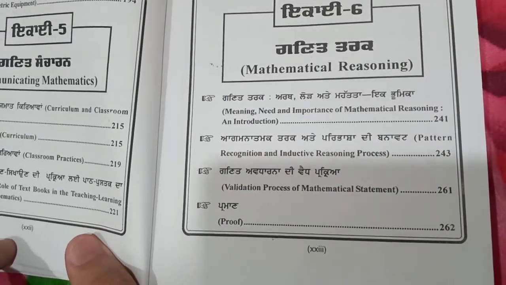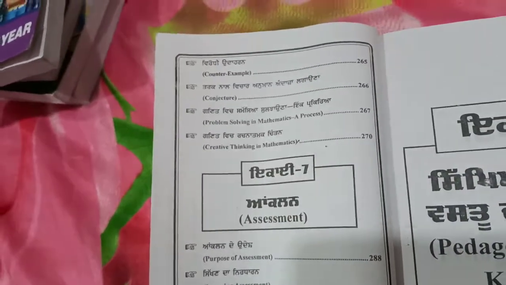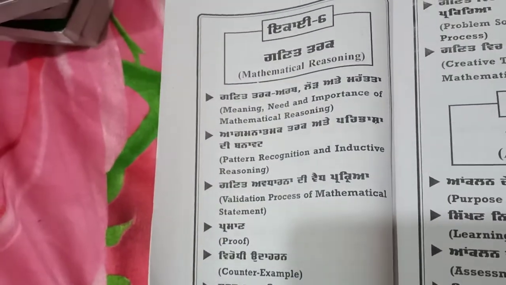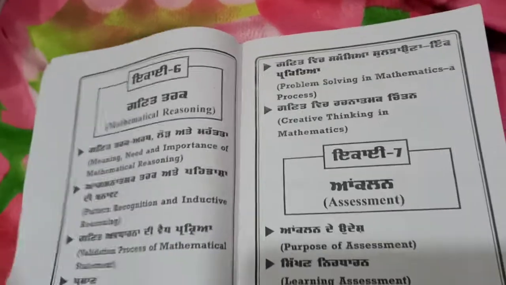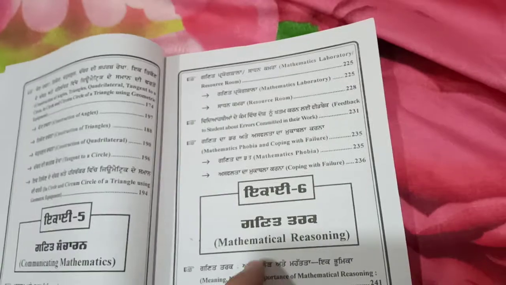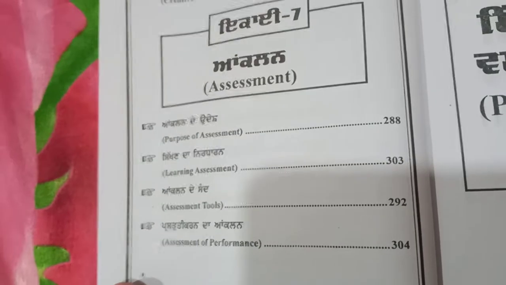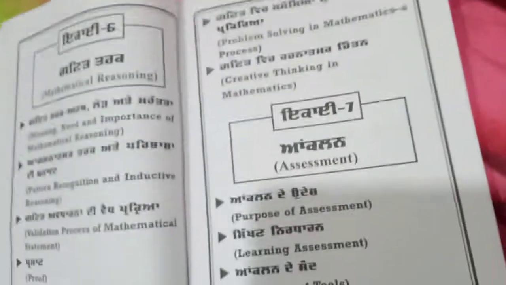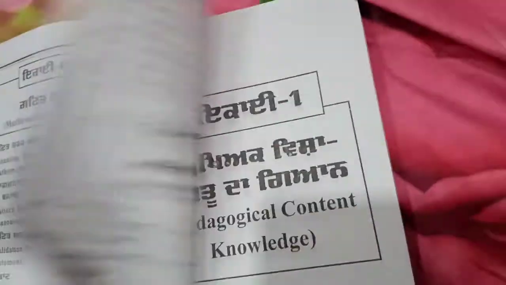Now check out Unit 6 mathematical reasoning, meaning, need and importance of mathematical reasoning, recognition and inductive reasoning process till creative thinking in mathematics. Now we have to check out Unit 7 assessment: purpose of assessment, learning assessment, assessment of performance.